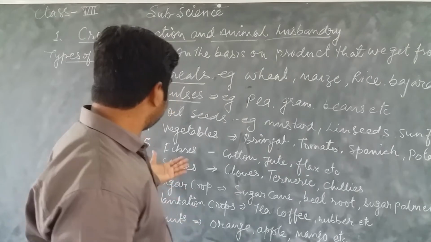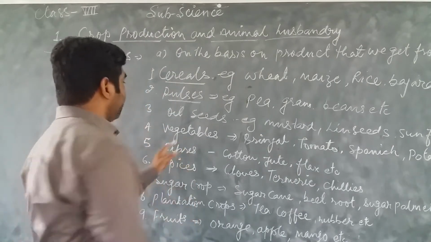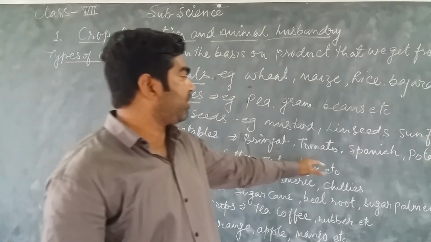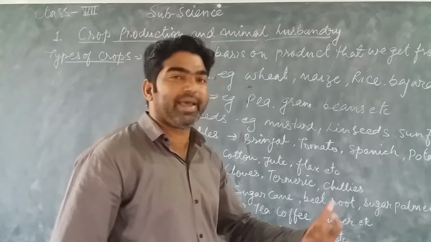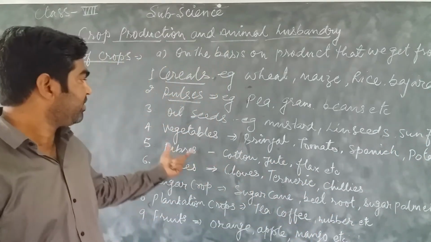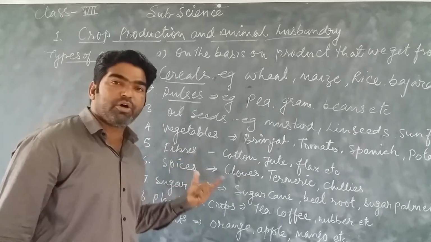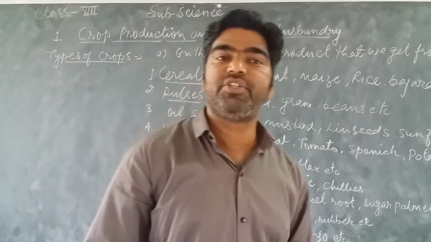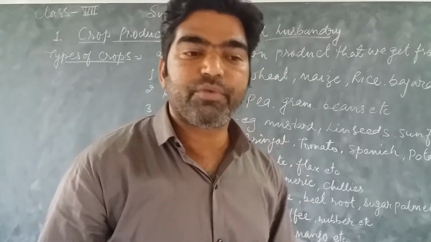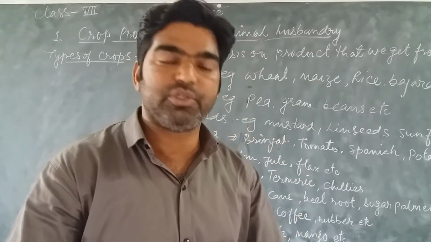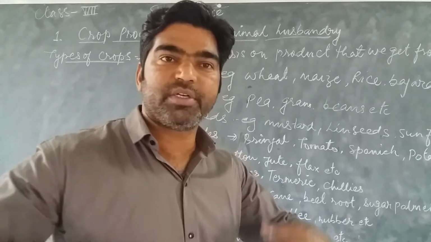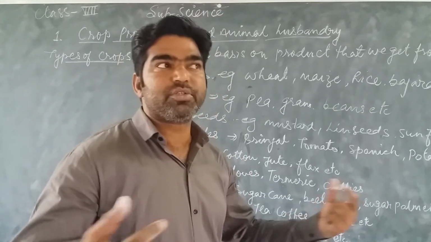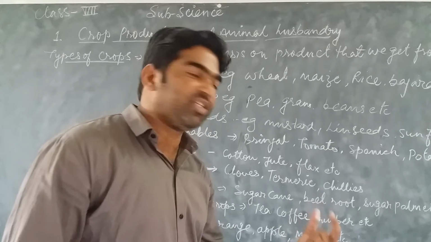Vegetables like brinjals, tomatoes, spinach, potatoes, cauliflowers, and many more are examples of these crops. Then fiber crops are those from which we can get fibers. For example, in fiber crops, cotton, jute, and flax give fibers for the manufacture of clothes and different types of articles.